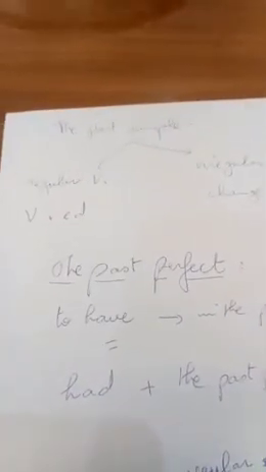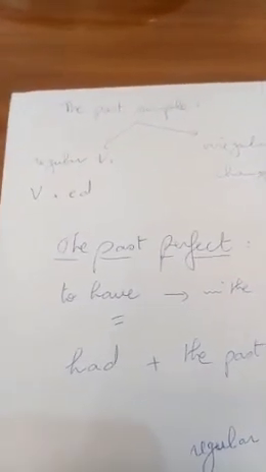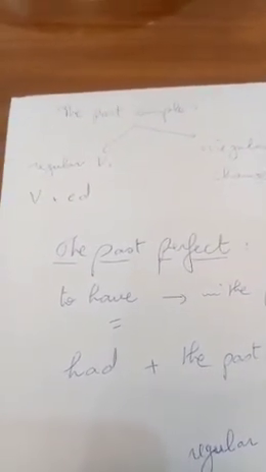Okay, let's move to the most important part, that's grammar. Here you have grammar. It's about the past simple and the past perfect. Let's do a short revision about the past simple and the past perfect. So let's start with the past simple. We know that for the past simple, we have regular verbs and we have irregular verbs. For regular verbs, the rule is the verb plus ed, like play, played. Okay, irregular ones,